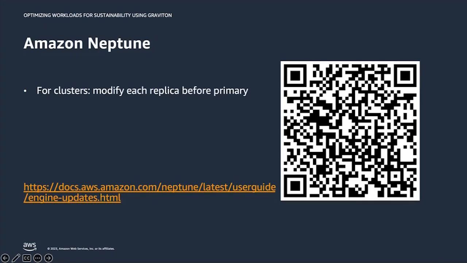Next up, Amazon Neptune. Upgrading a Neptune DB cluster to Graviton requires a simple instance type modification for Neptune engine version 1.1.0.0 and higher, using the same steps as any other instance modification. Again, your applications will continue to work as normal, and you will not have to port application code.